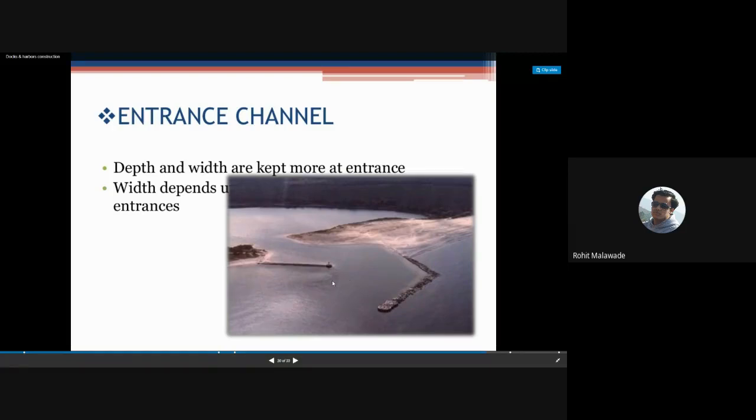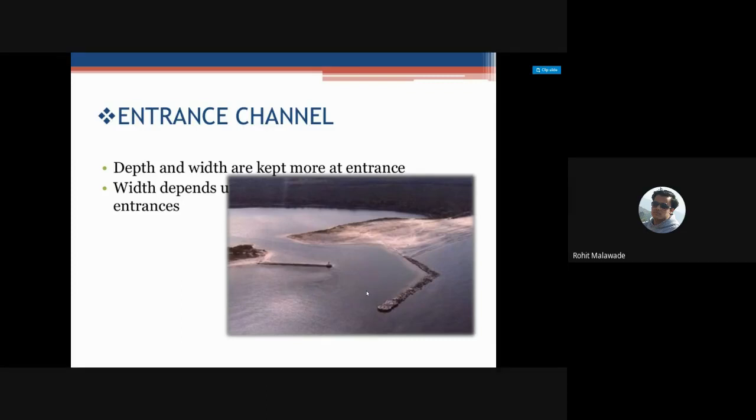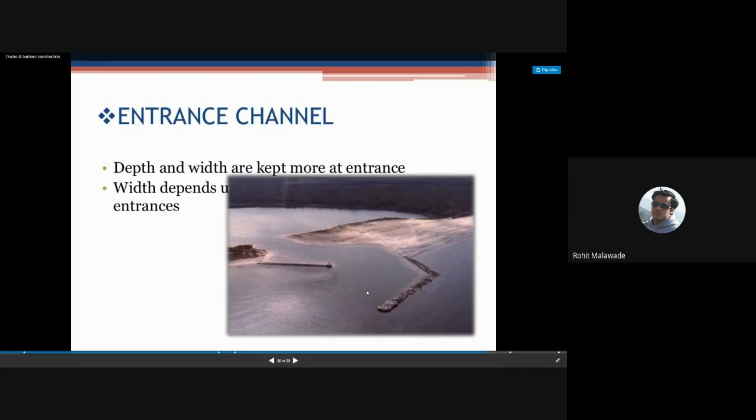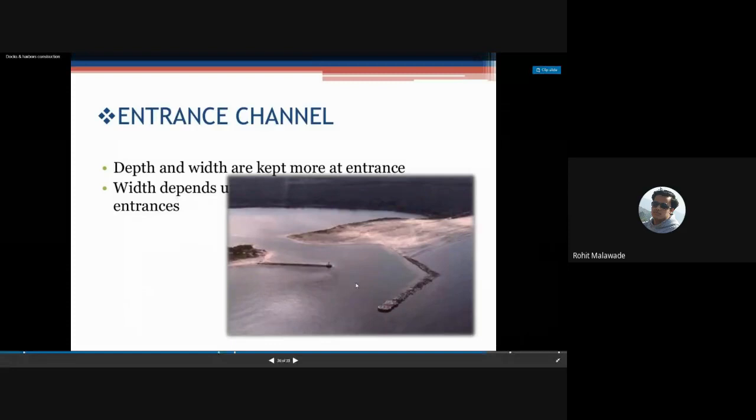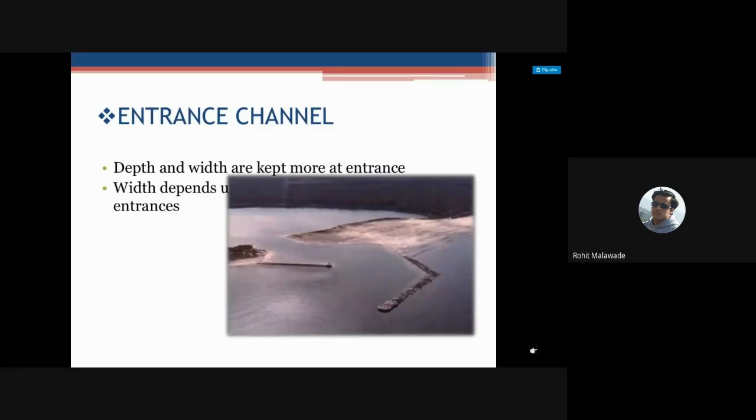Enough water should be there in your entrance channel. There should not be a less quantity of water. If by chance there is less water, then it may give a problem for the entry of the larger ships. So we should have the entrance in such a way that it is a bit deep also, so that it does not cause any problem for the entrance of the larger ship, and a good amount of width should be there.